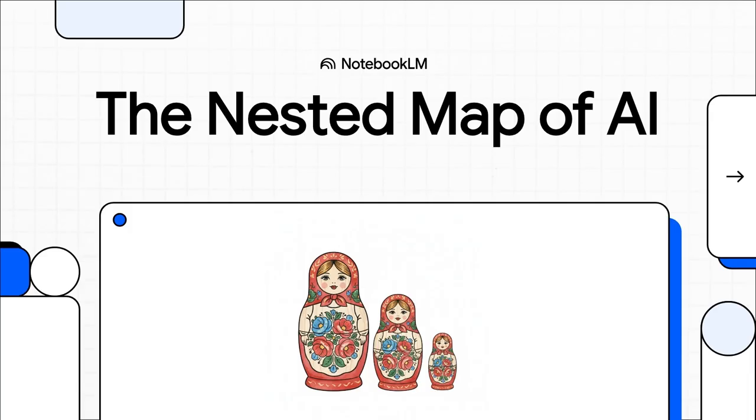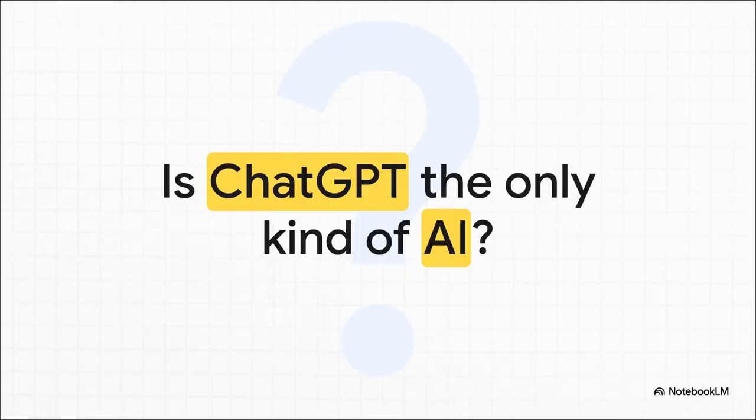I'm going to give you a crystal clear mental map of exactly what these technologies are, how they nest inside one another, and why understanding this hierarchy is absolutely critical for your work. And this brings us to the biggest issue we see right now. Is ChatGPT the only kind of AI out there? So many people treat AI and ChatGPT as totally interchangeable words.